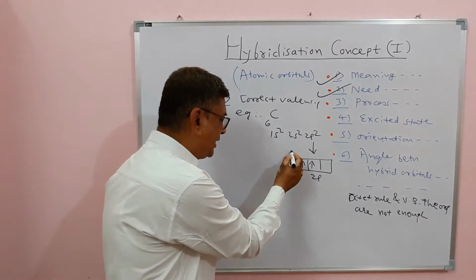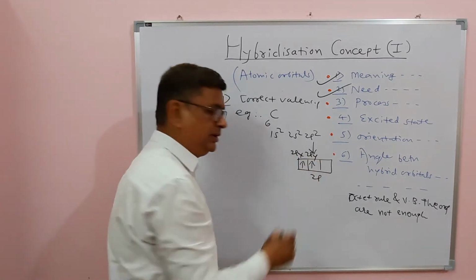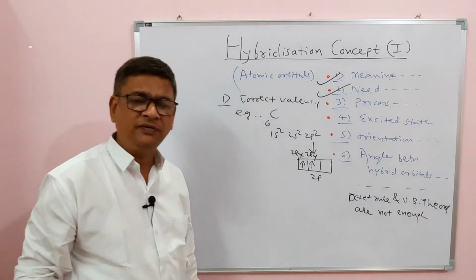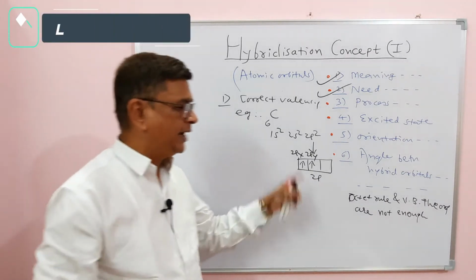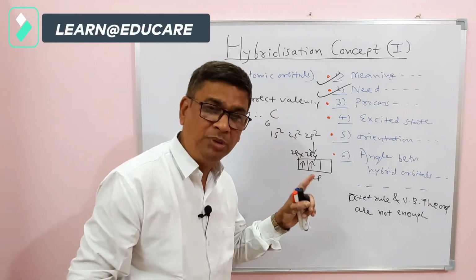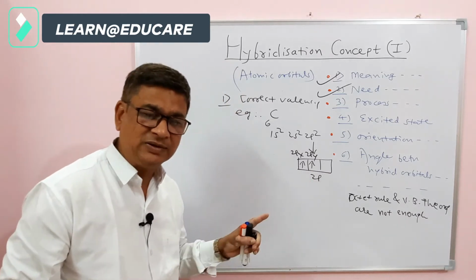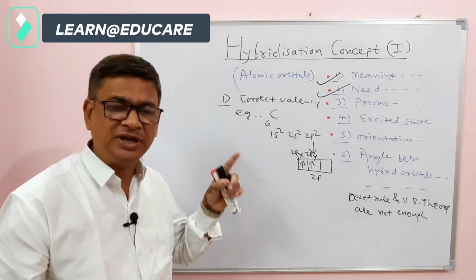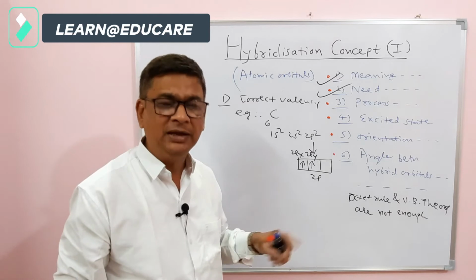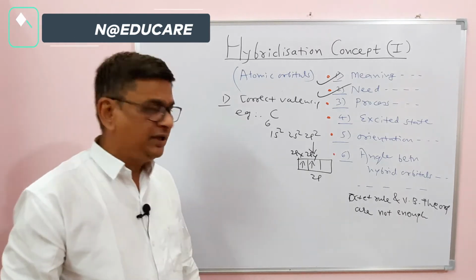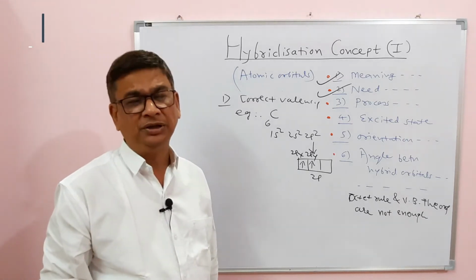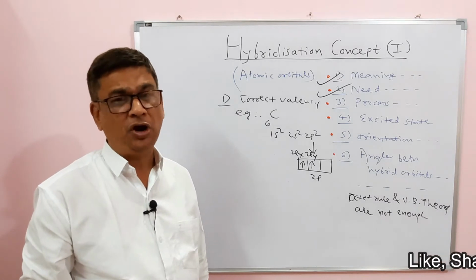It means there are 2 unpaired electrons, and therefore the valency of carbon should be 2 according to VB theory. But we know in organic chemistry, and not organic compounds only, in other carbon compounds also, the valency of carbon is 4, not 2.